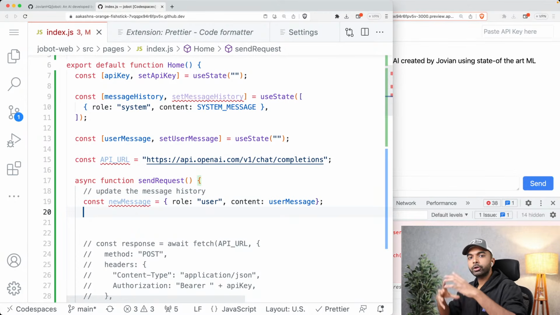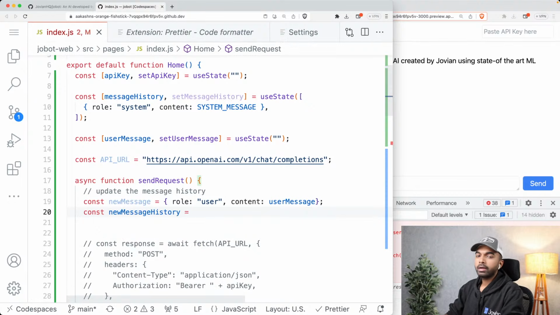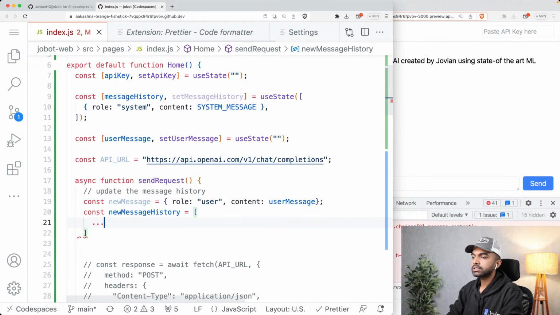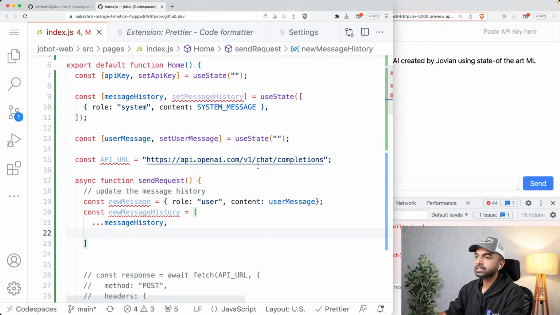Now we need to create a new array. So const new message history. Here I am going to say that I want to first get all the existing messages, which is by saying ...message history. That gives me the existing message history that is coming from the state variable.